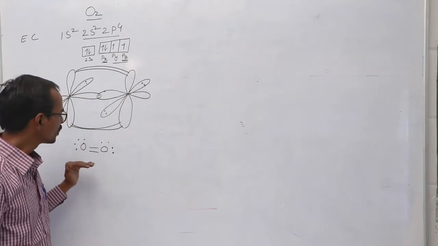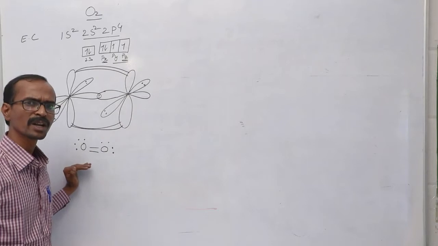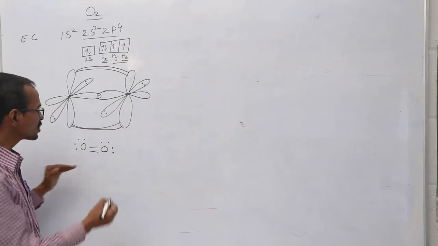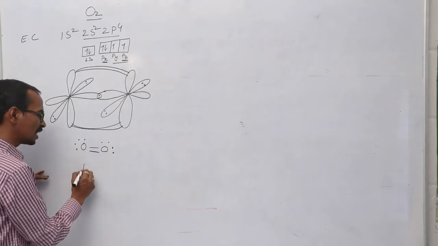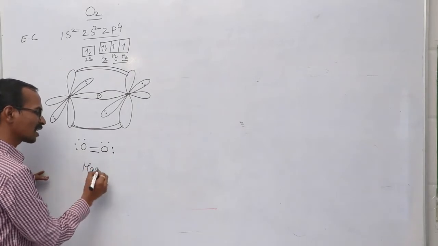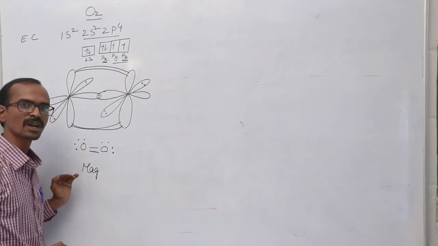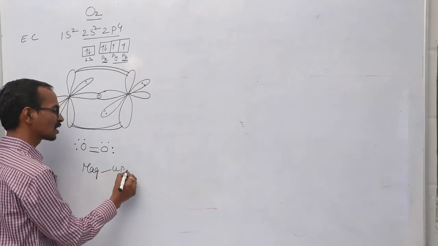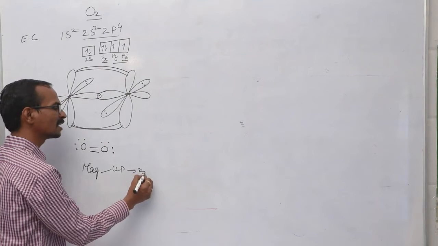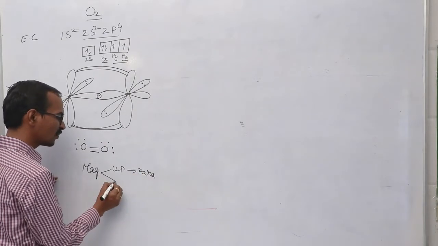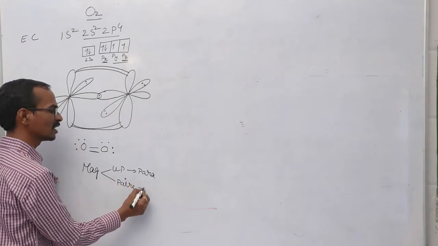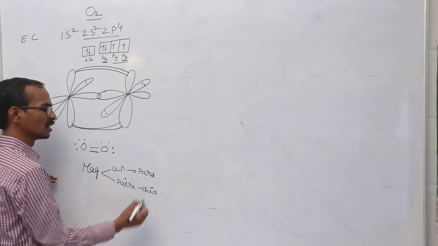So here we can have one important question and a most interesting point. Based on the observation, while we discuss the magnetic character or magnetic nature of a compound, we will say if it is having unpaired electrons, that is having paramagnetic nature, and if it is having completely paired up electrons, that is said to be having a diamagnetic nature, right?